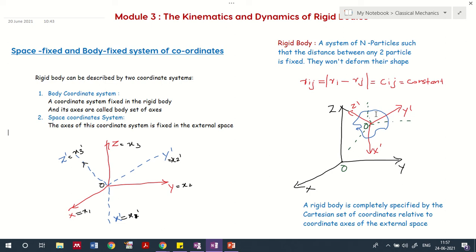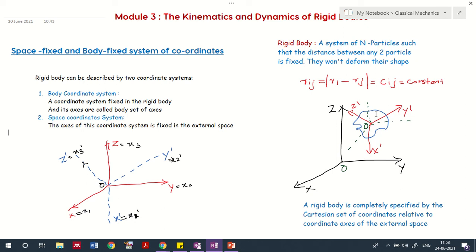Similarly, in any case, if you imagine that you are looking at some object anywhere, normally we say that the coordinates are represented relative to some other coordinates. So if there is a post on a road and you are looking just below the post, and the observer axis is xyz, and the post is holding on that axis, we can say it is x dash, y dash, and z dash.